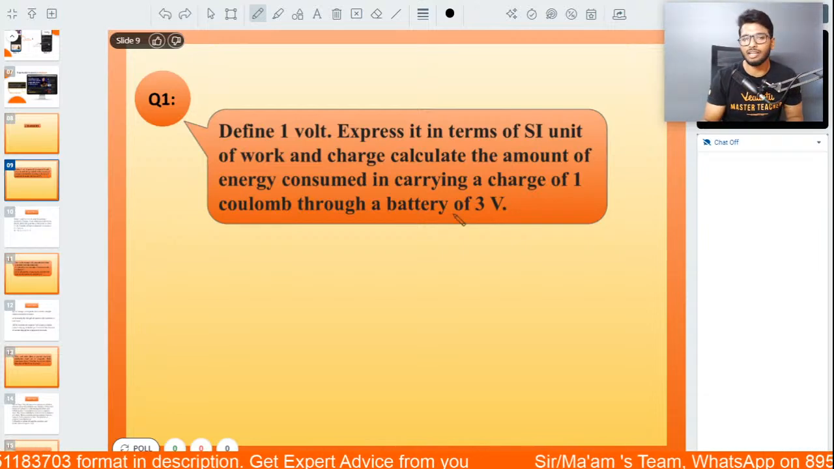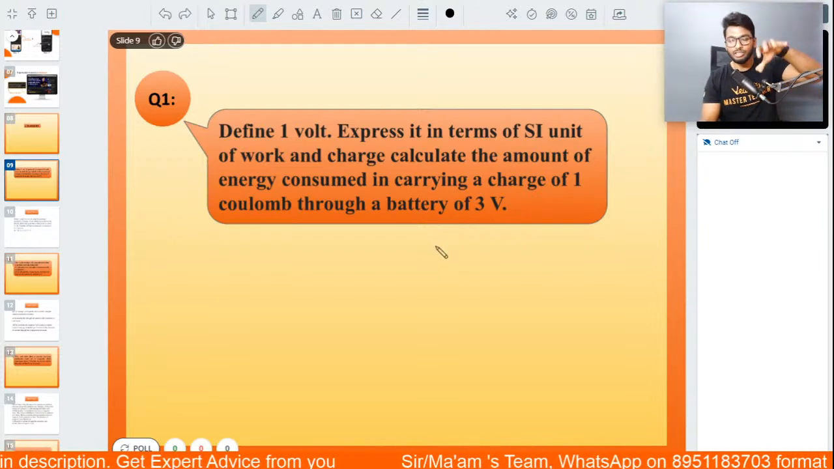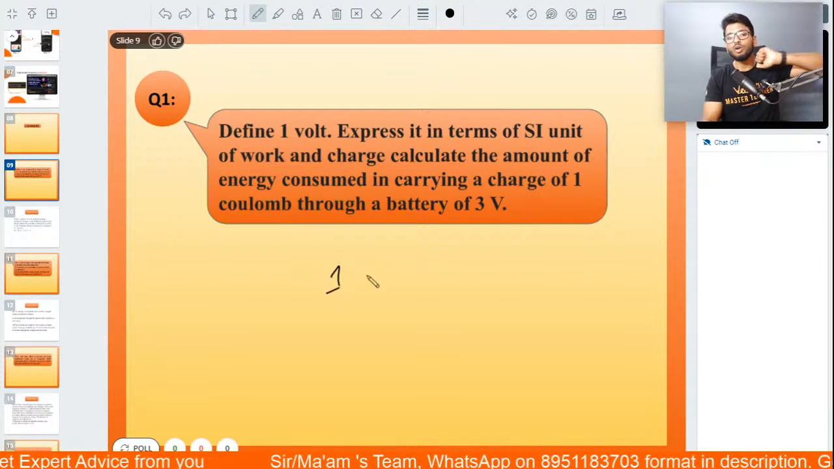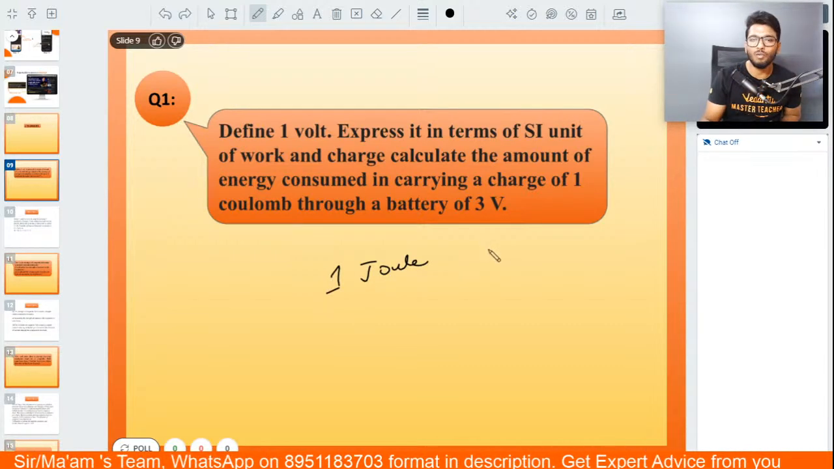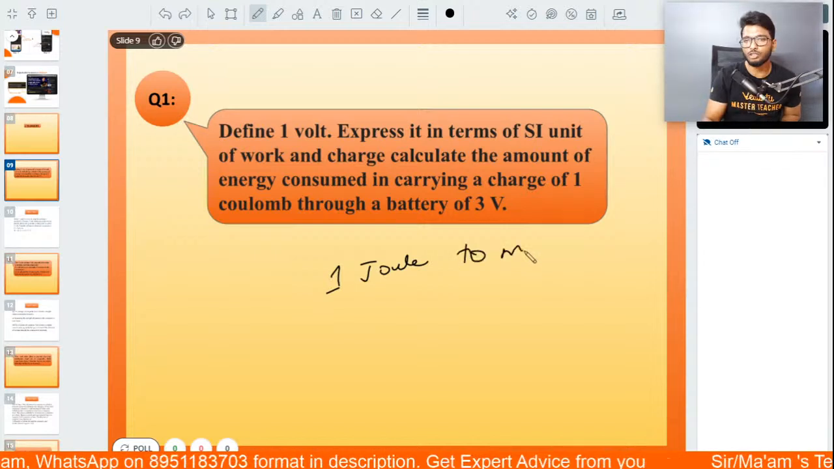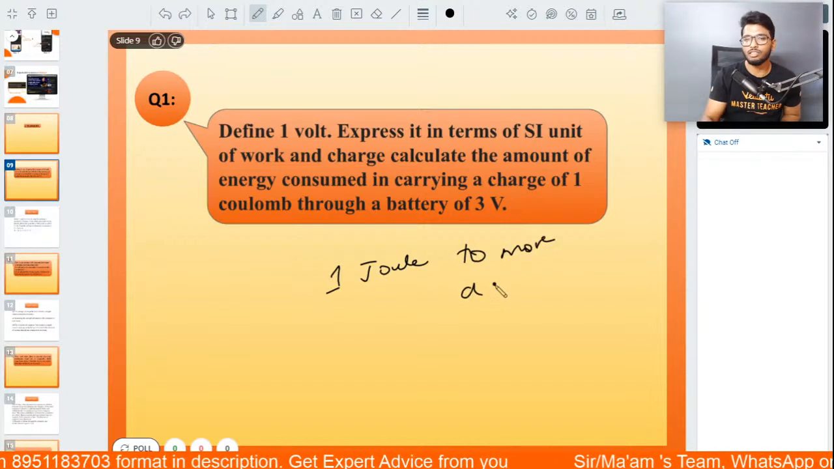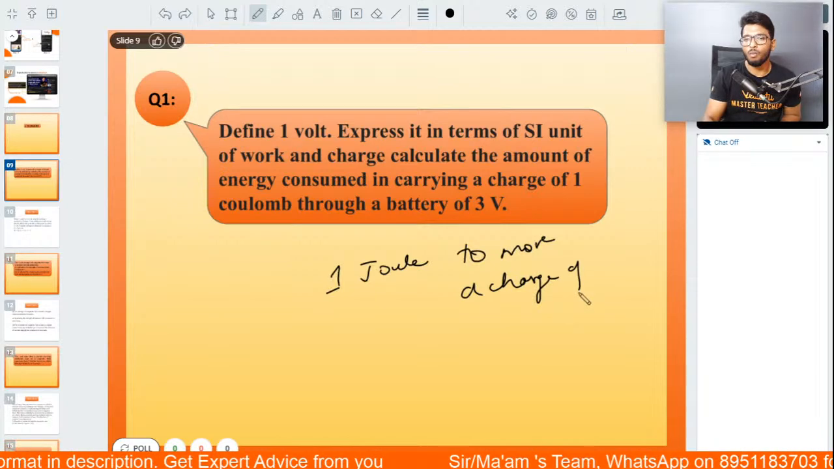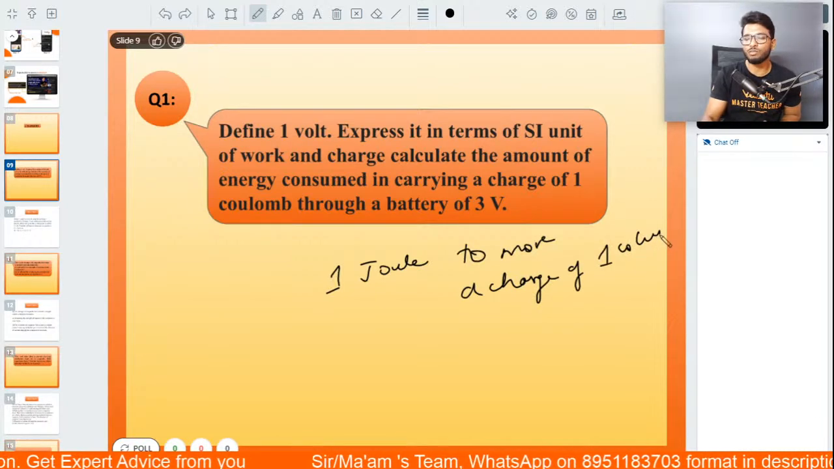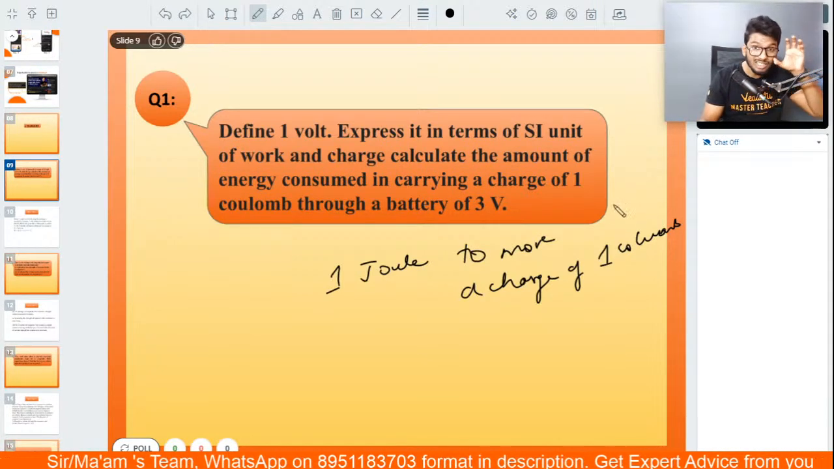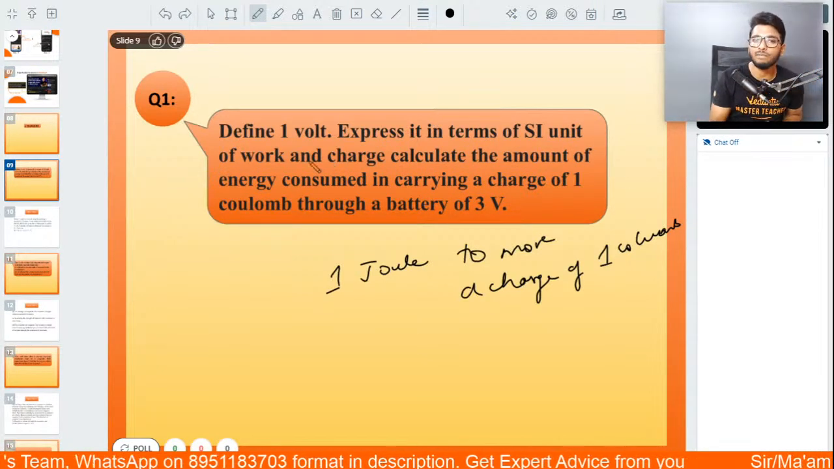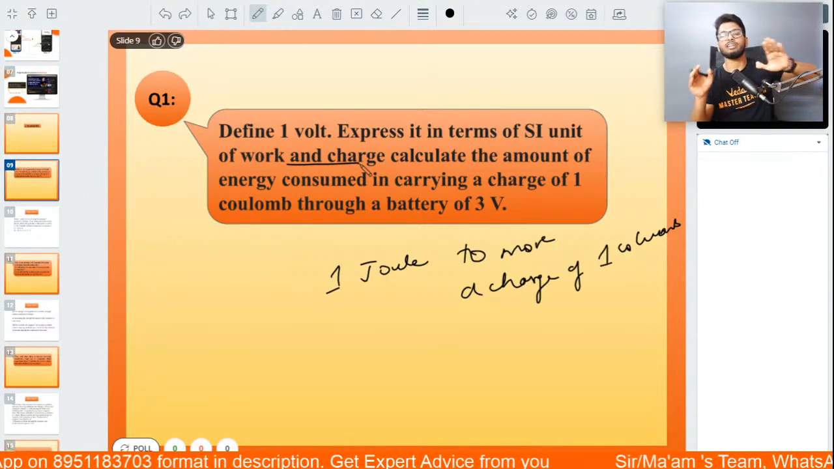So 1 volt is said to be the potential difference when 1 joule of work is done to move a charge of 1 coulomb. That is what is defined as 1 volt. Now again, here they have specifically asked you to define in terms of work and charge. So this is the right definition for that.